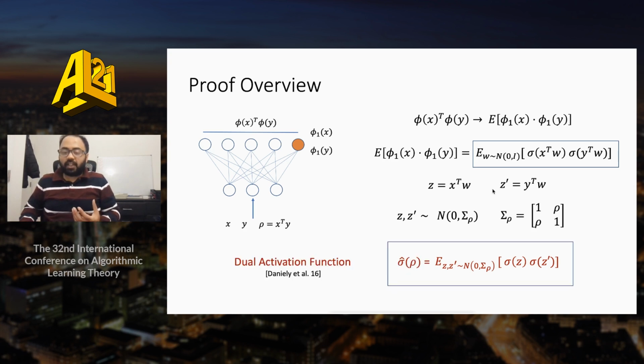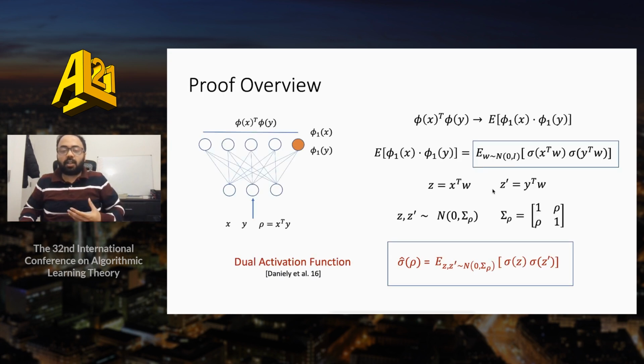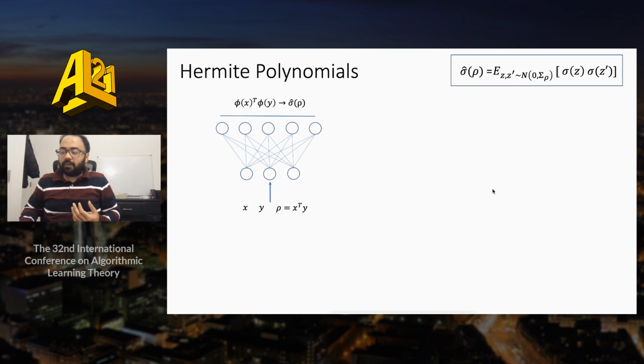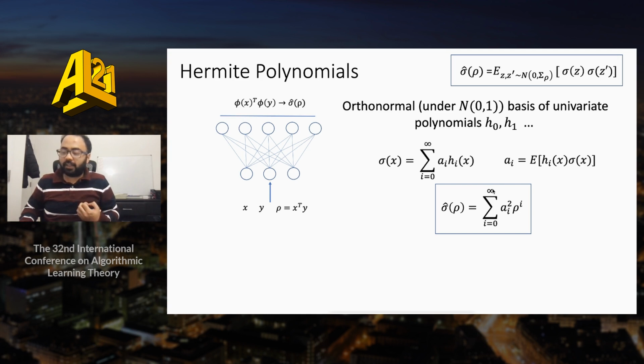This function, which was considered by Daniely et al., we call the dual activation function and denote by sigma hat of rho. This is the function that transfers the inner product of the input to the inner product of the representation, and this is the function that we need to bound. To bound this function, we make use of the Hermite polynomial basis expansion of the activation function, which leads to a very clean expression for the dual function based only on the Hermite coefficients of the original activation.